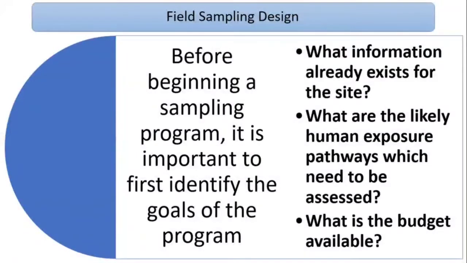Then what are the likely human exposure pathways which need to be assessed, like what is the source of contaminant, who is possibly exposed, what are the pathways linking the contaminants to the people, and of course what is the budget available for us.